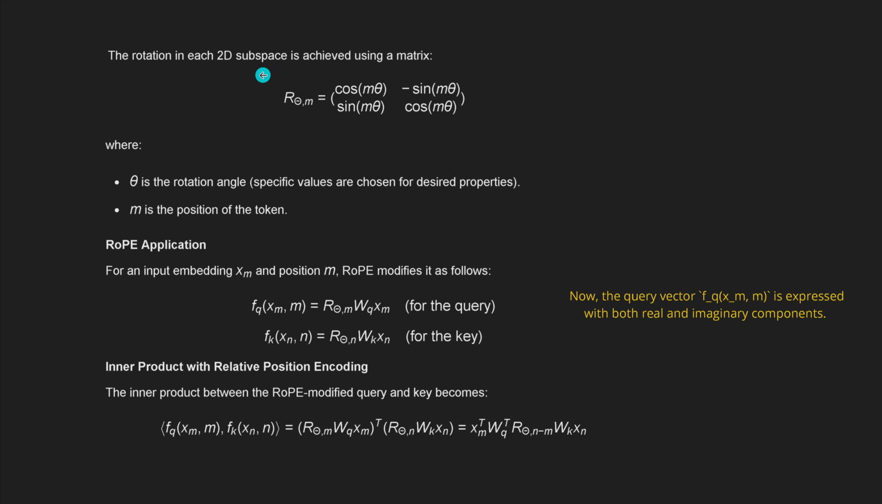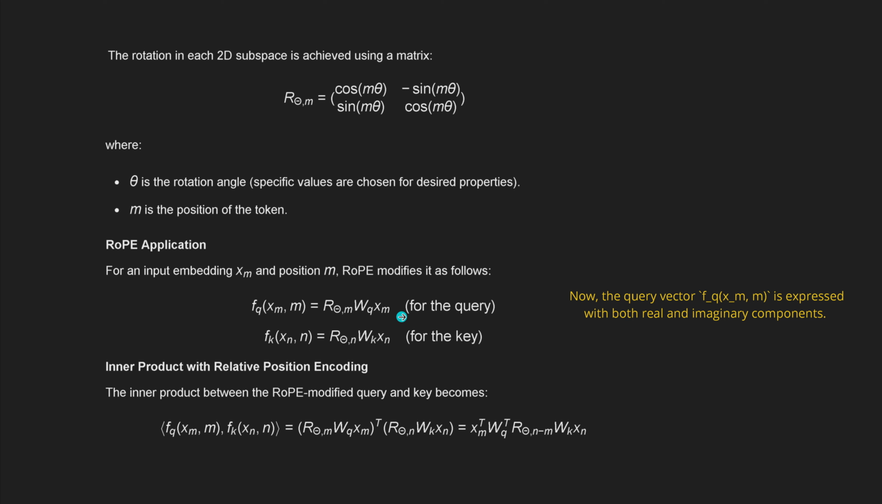So in this subspace, but let's look only at one subspace to make it easy. We know that the complex exponential is now similar to a rotation, and this is the rotation matrix in a 2-dimensional subspace. Theta, very important, is the rotation angle. Specific values are chosen for desired properties. And m is simply the position of the token, so we encode here where it is. And then, when embedding x_m at a specific position m, RoPE modifies it as follows.